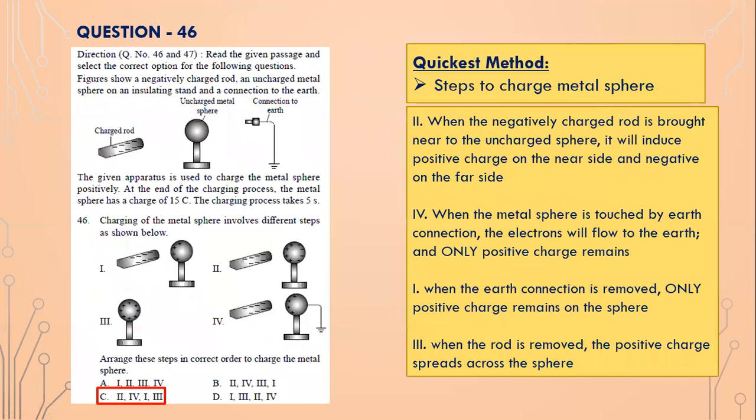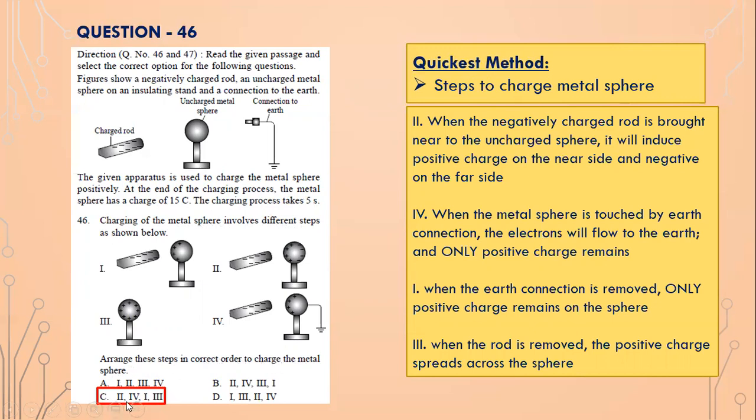Okay, next one. So read the given passage and select the correct options for the following questions. Figures show a negatively charged rod, an uncharged metal sphere on an insulating stand, and a connection to the earth. Any connection to the earth, which is earthing, isn't it? The given apparatus is used to charge the metal sphere positively. At the end of the charging process, the metal sphere has a charge of 15C. The charging process takes 5 seconds. Charging the metal sphere involves different steps as below. Arrange the steps in correct order to charge the metal sphere.